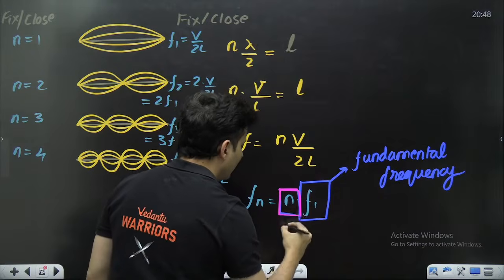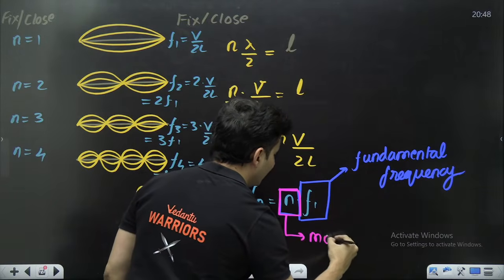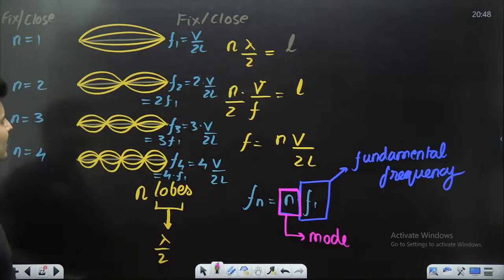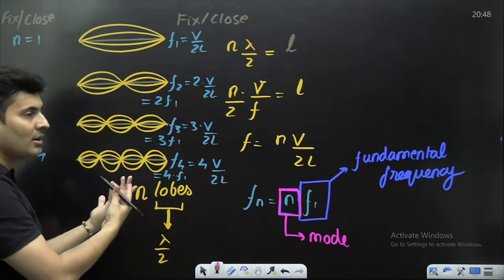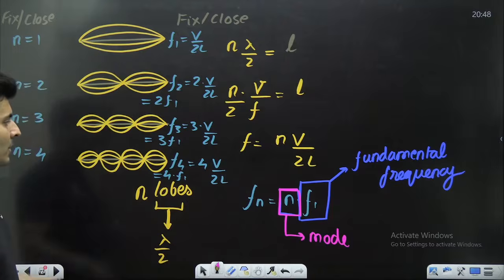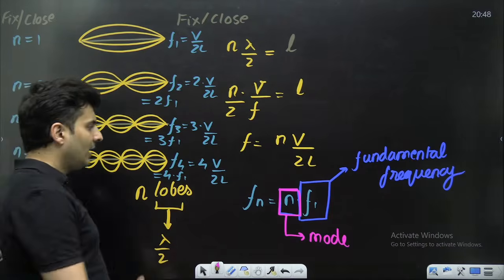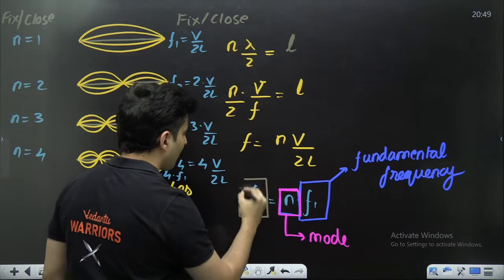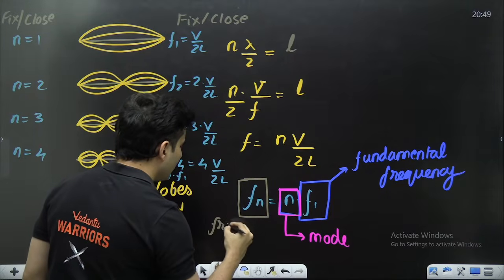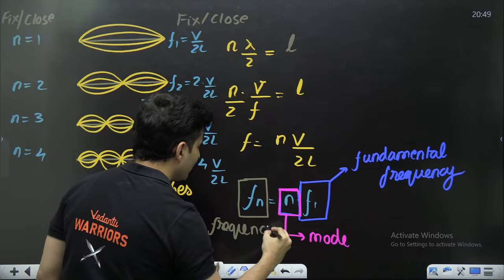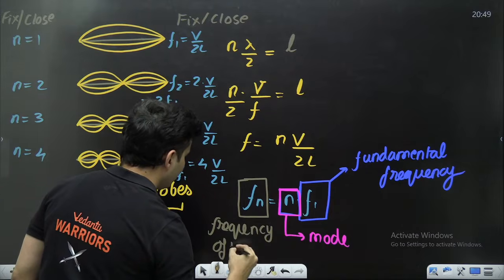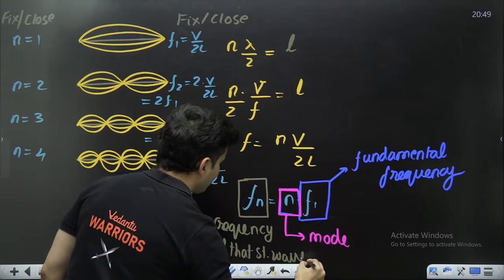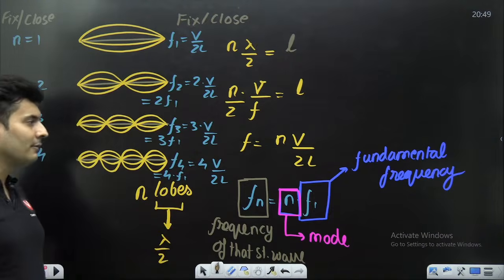N is called the mode, or in which mode it is vibrating, in which mode it is producing the standing wave. It is called the mode, and this is the nth frequency, the frequency of that standing wave.